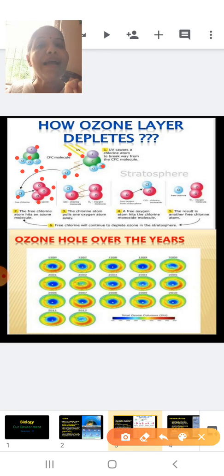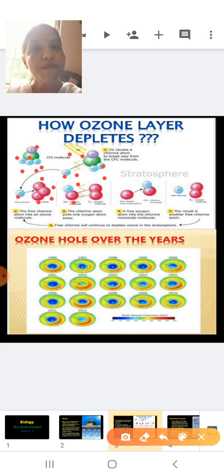Now when chlorine attacks the ozone molecule, chlorine takes away one oxygen atom from the ozone. So it results in the formation of chlorine monoxide and a molecular oxygen.